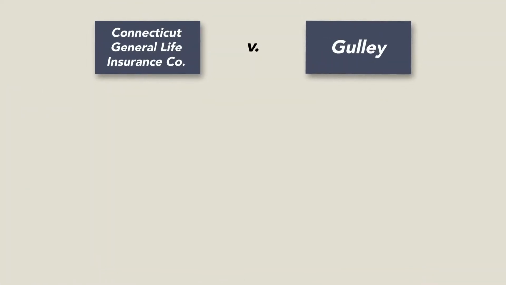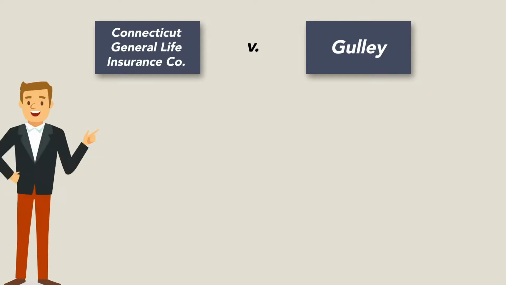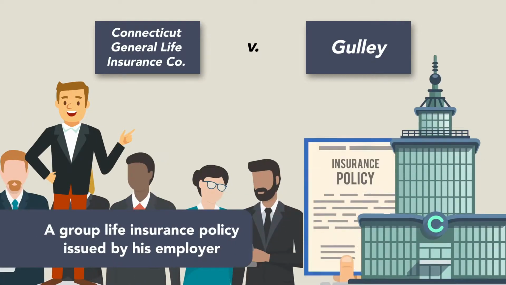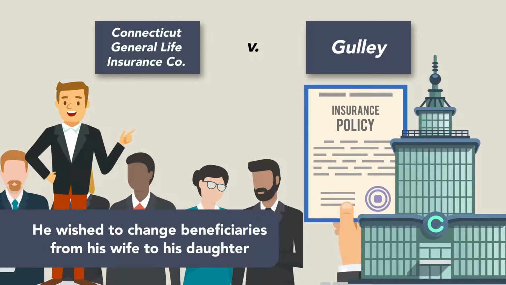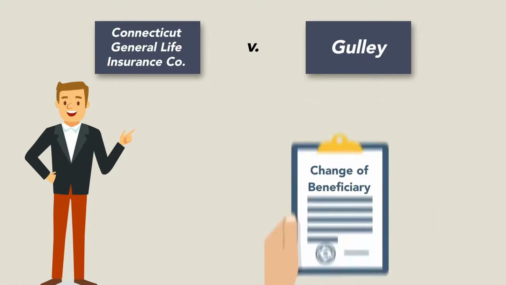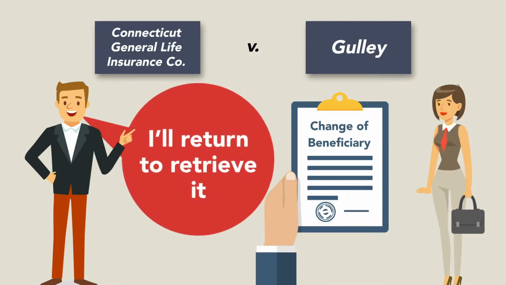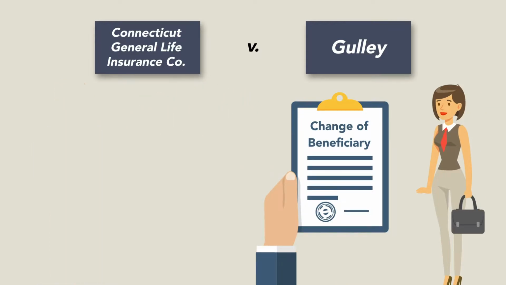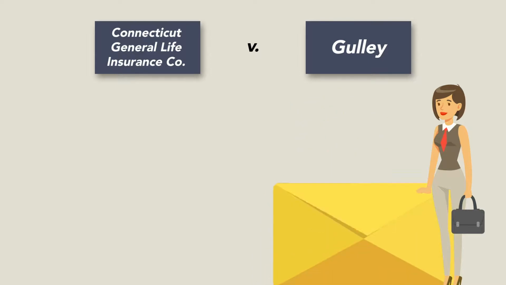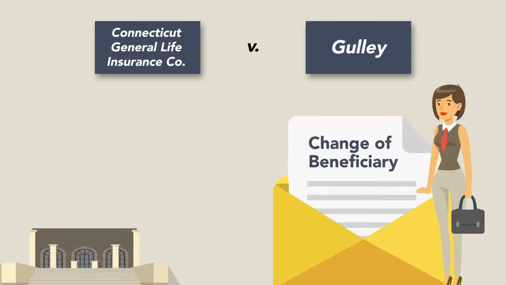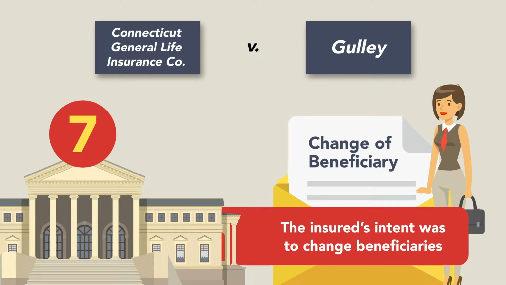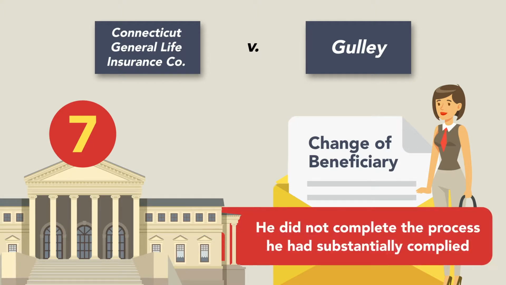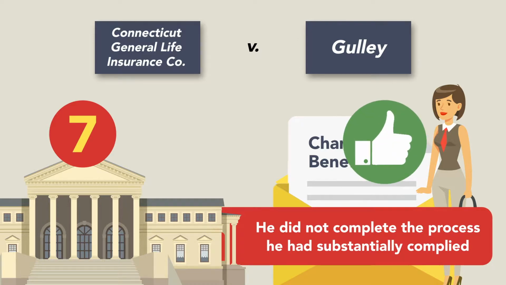Likewise, in Connecticut General Life Insurance Company v. Gully, Balsley was insured under a group life insurance policy issued by his employer. He wished to change the beneficiary from his wife to his daughter. He left a change of beneficiary form with his daughter, saying that he would return to retrieve it. He died before retrieving it, though. After his death, his daughter mailed the form in to the insurance company. The Seventh Circuit Court of Appeals ruled that it was the insured's intent to change beneficiaries, and although he didn't complete the process, he had substantially complied.